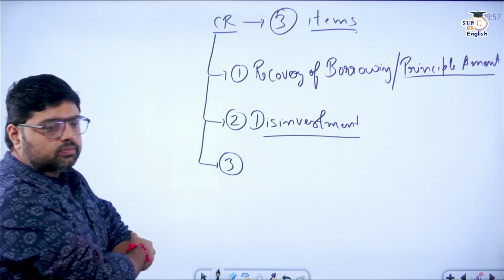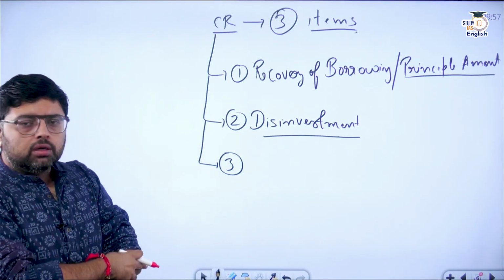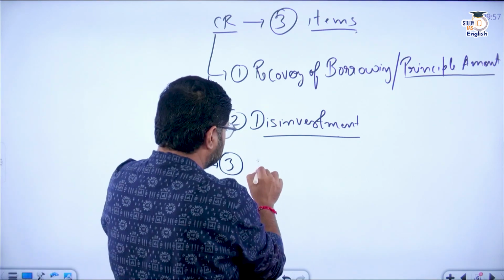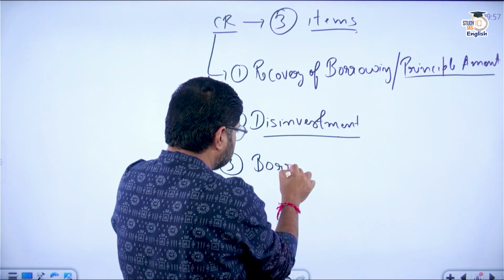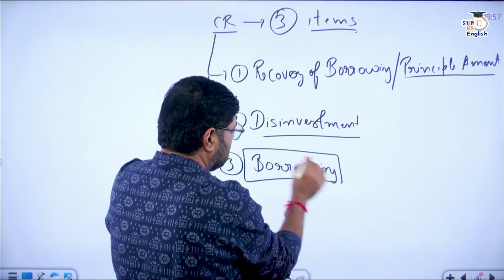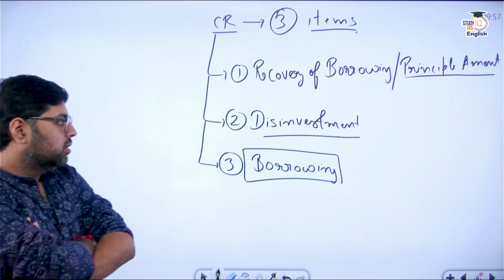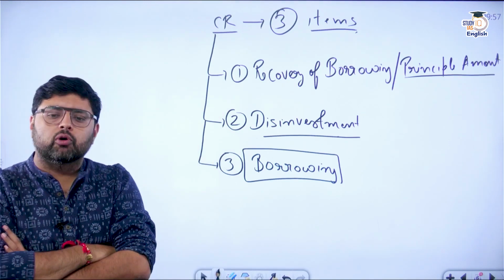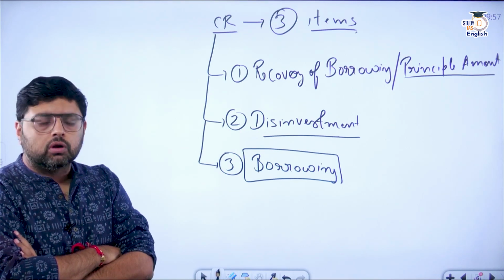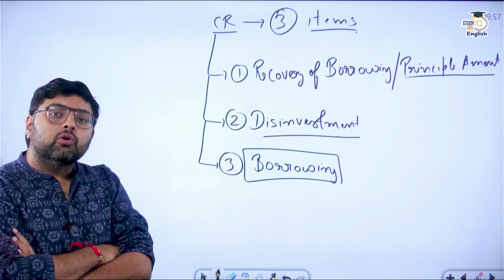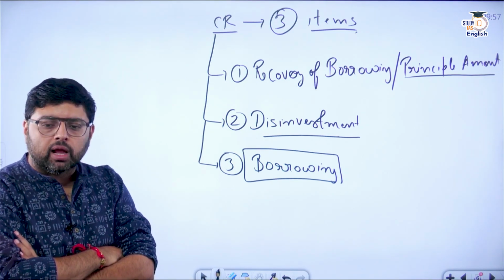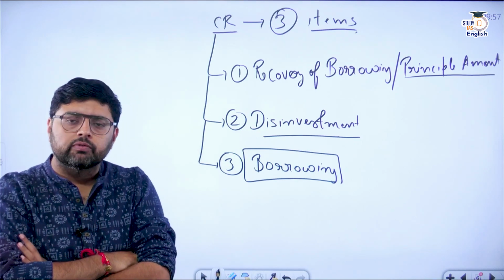Now, the third thing that you have to remember is borrowings. So you know that the government of India also takes borrowing. Whenever the government of India takes borrowing or loan from anywhere, what those sources are we are going to talk about, but not in today's video, in future videos.